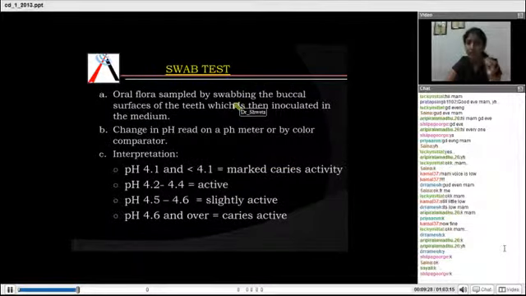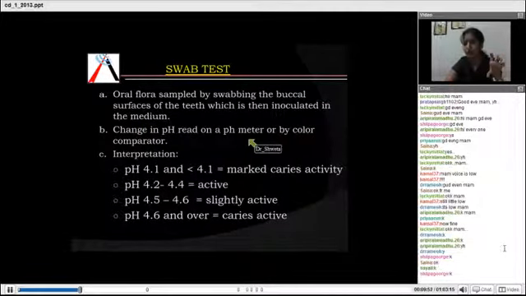Swab test. There is no name to be learned as to who found it out. Here, swabbing of the buccal surfaces of the teeth is done, either with cotton or with a tongue blade, and then it is put in a medium. In this medium, you can measure the pH.